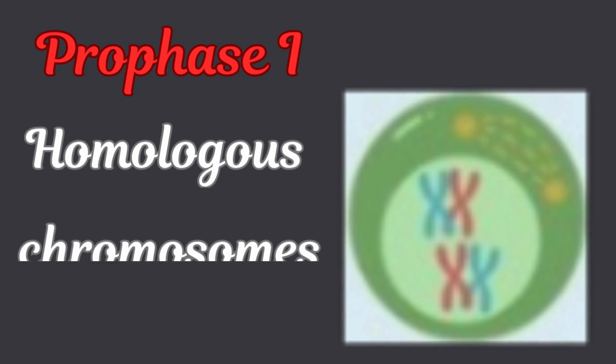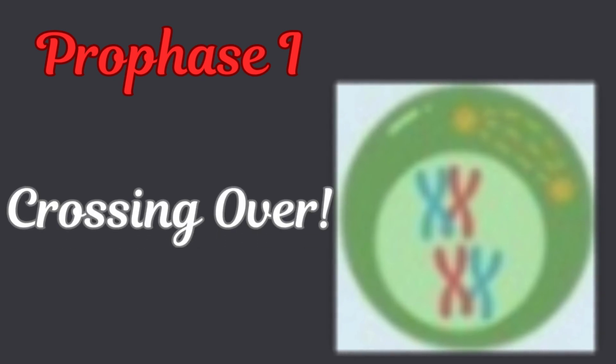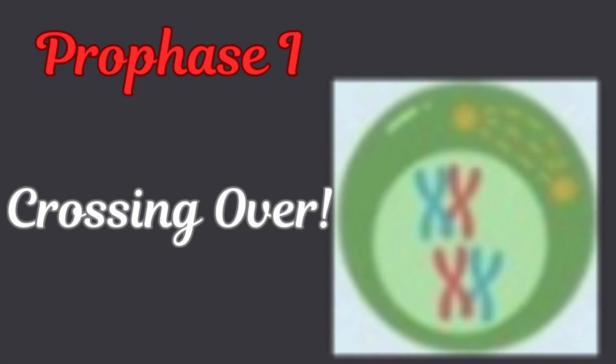Prophase 1. This is the most important stage. Homologous chromosomes, one from the mother and one from the father, pair up. Then something incredible happens: crossing over. Chromosomes exchange small pieces of DNA.